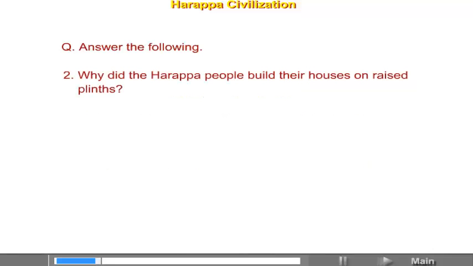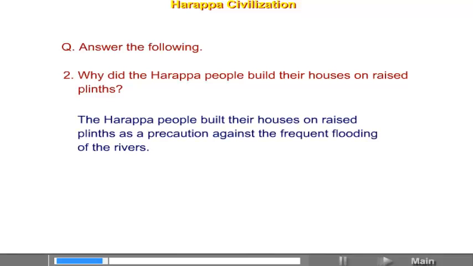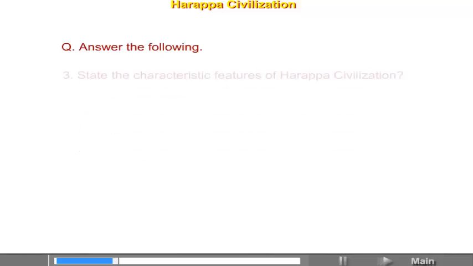Why did the Harappa people build their houses on raised plinths? The Harappa people built their houses on raised plinths as a precaution against the frequent flooding of the rivers. State the characteristic features of Harappa civilization.